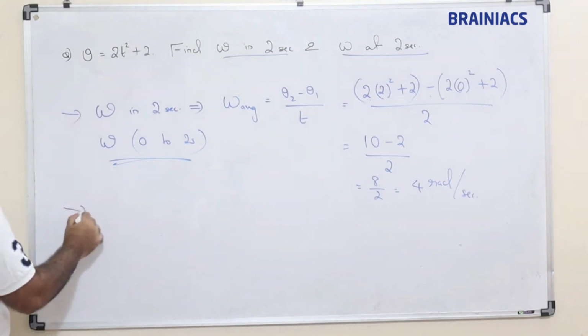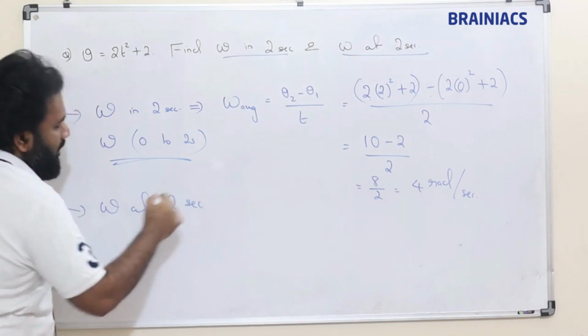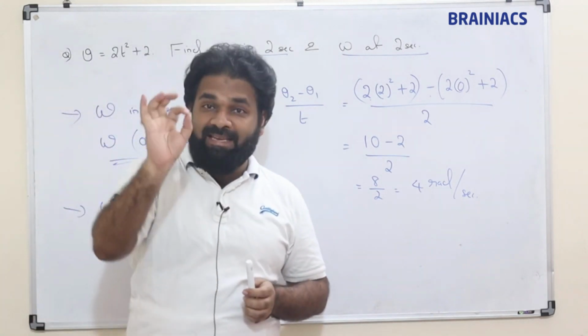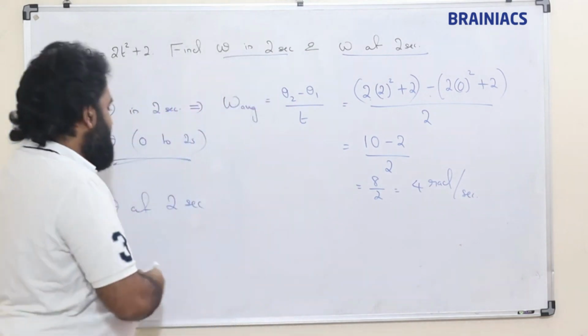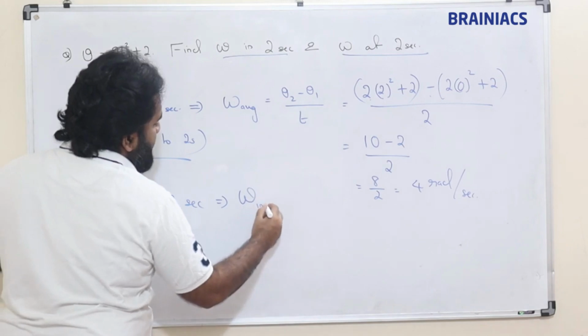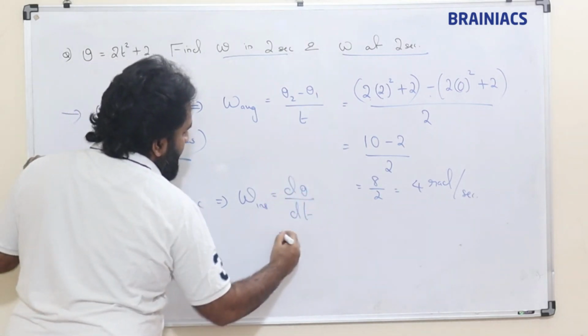Next is omega at 2 seconds. When they say omega at 2 seconds, that is the instantaneous value. How do we find the instantaneous value? Omega instantaneous is d theta by dt.